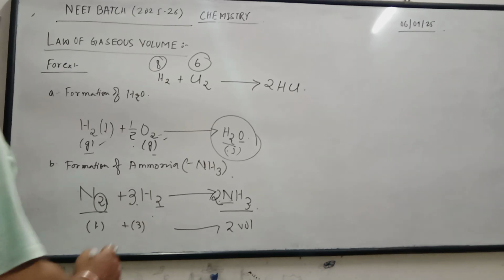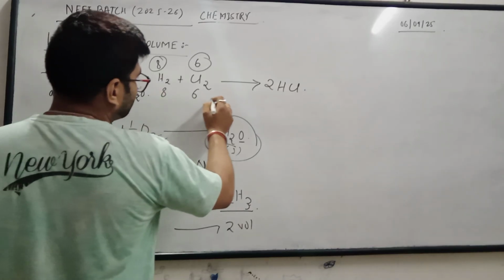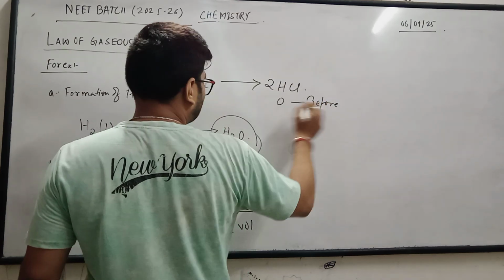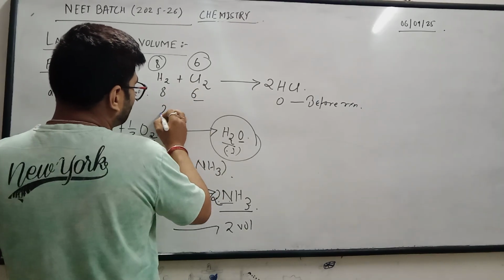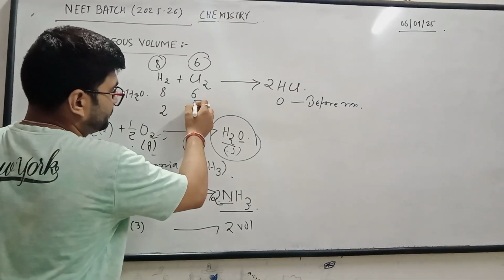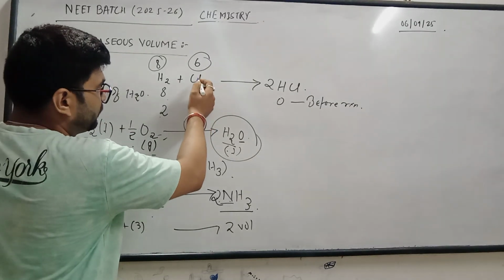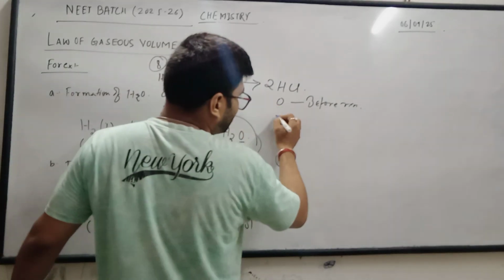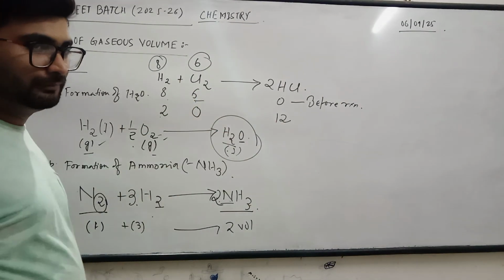Here I can say that 8 liters of hydrogen is combined with 6 liters of chlorine, and before reaction the HCl is 0. But after reaction, hydrogen is 2 liters left, because equal volumes are used. 6 is used, and here also 6 is used. So 2 liters are left. After the reaction, chlorine left is 0. And HCl becomes 12. 6 plus 6, it becomes 12.